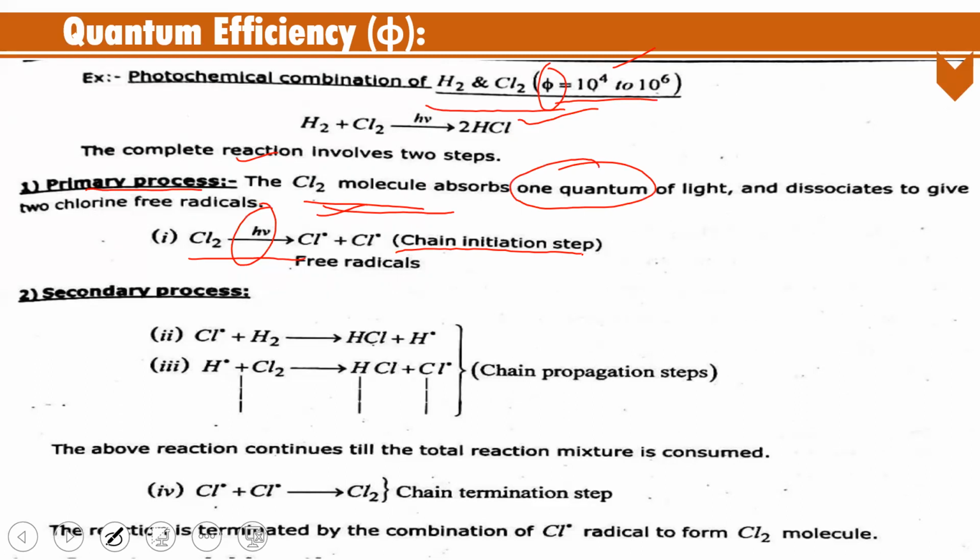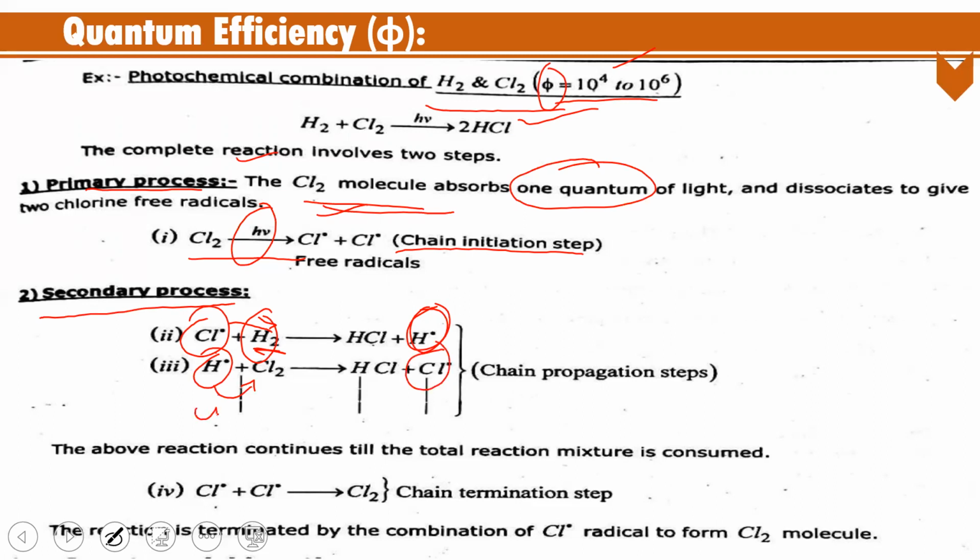After the primary process, what happens? The chlorine free radical reacts with hydrogen and produces a hydrogen free radical. That means the chlorine free radical activates the hydrogen as a hydrogen free radical. This hydrogen free radical again reacts with chlorine and gives a chlorine free radical.